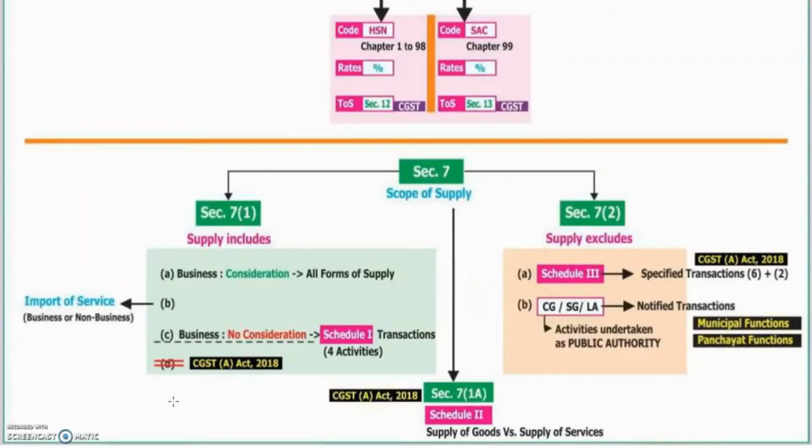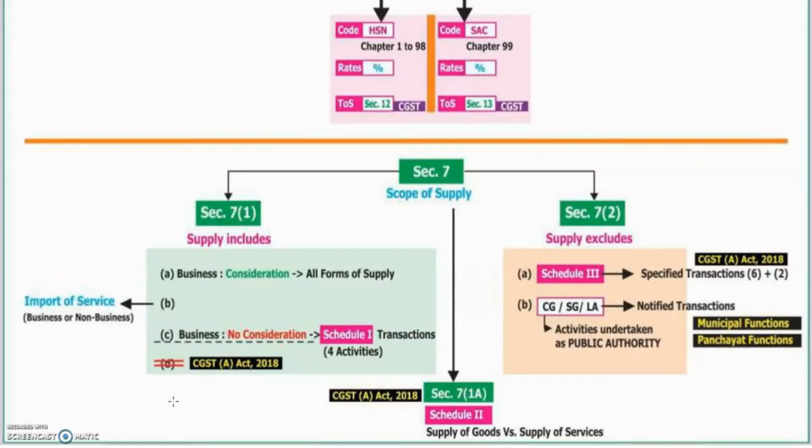And supply includes three forms only. One is about business for a consideration. It's about all forms of supply. The second, we have mentioned, is import of services, business or non-business. And third, business, the important criterion is business, but no consideration. Only there are 4 activities mentioned in Schedule 1. So what are those 4 activities? We will discuss that point in later classes.